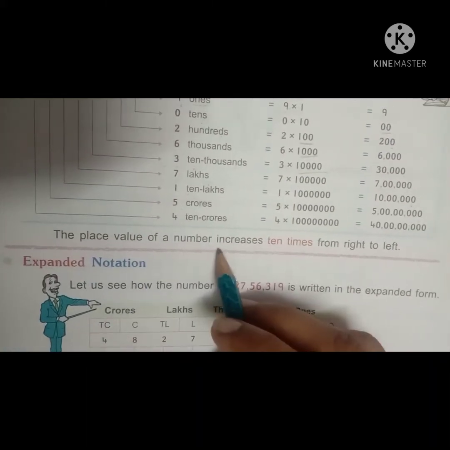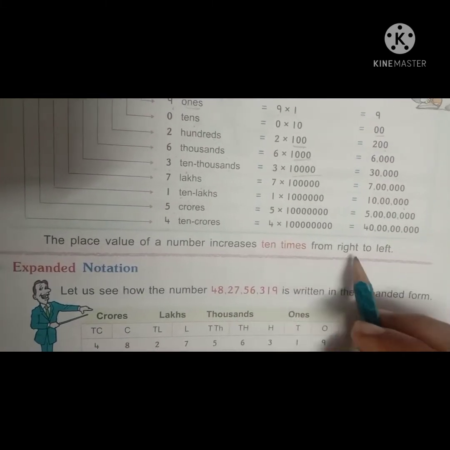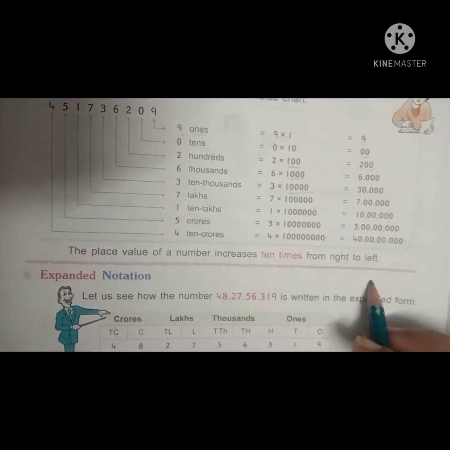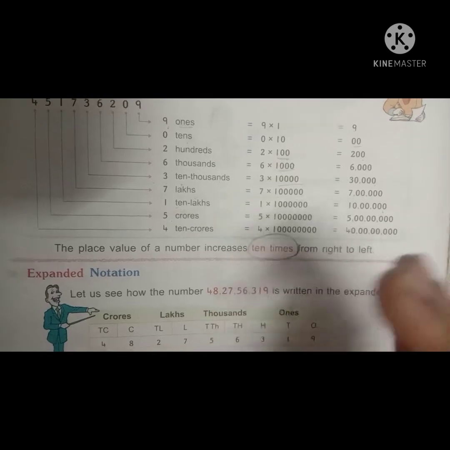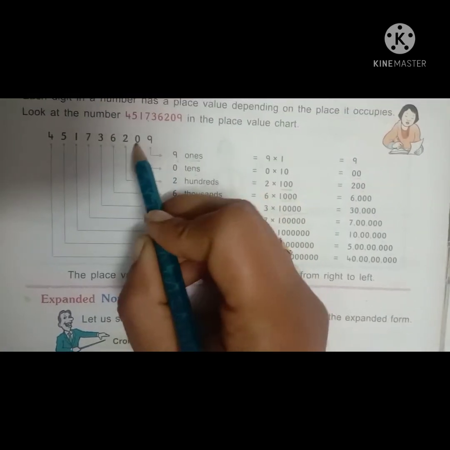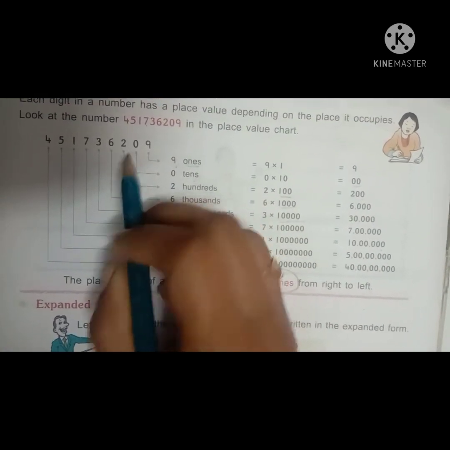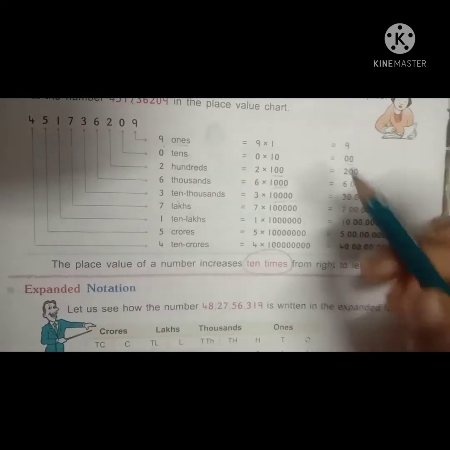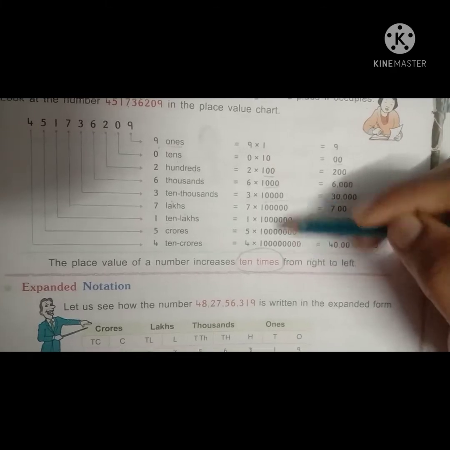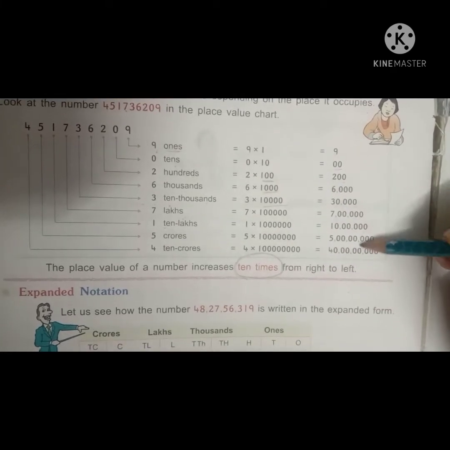The place value of the number increases 10 times from the right to the left. How many times does it increase? Very good, 10 times the number increases from right to left. Okay? It keeps increasing 10 times. That's why we are multiplying the numbers. What do we get as the total number here?